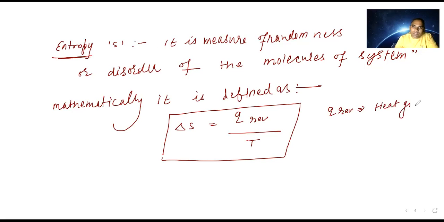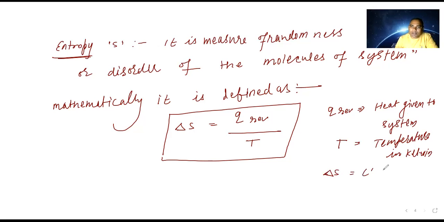T is temperature in Kelvin. Delta S is the change in entropy. So these are the 3 points that first of all we need to write. Can you please make a note of it?